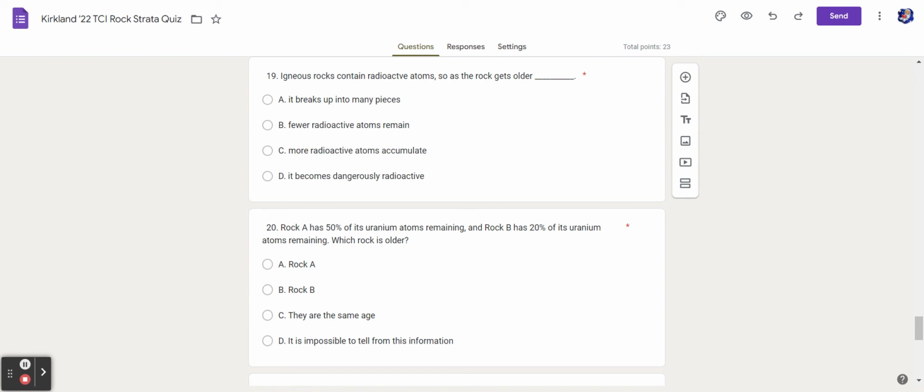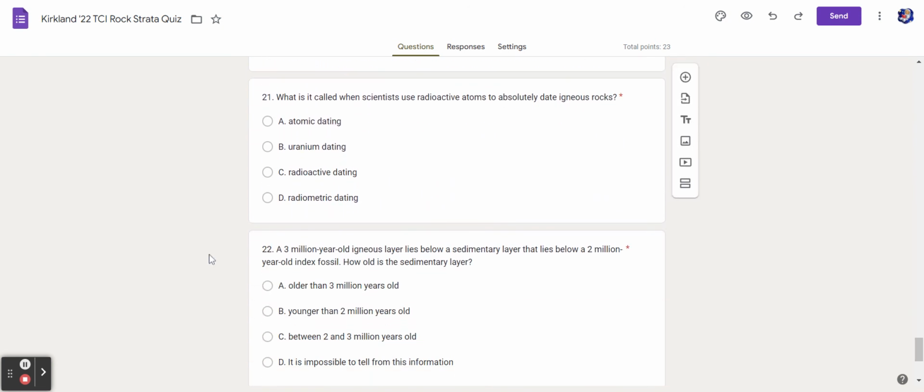20. Rock A has 50% of its uranium atoms remaining, and rock B has 20% of its uranium atoms remaining. Which rock is older? A. Rock A, B. Rock B, C. They are the same age, D. It's impossible to tell from this information. 21. What is it called when scientists use radioactive atoms to absolutely date igneous rocks? A. Atomic dating, B. Uranium dating, C. Radioactive dating, D. Radiometric dating.